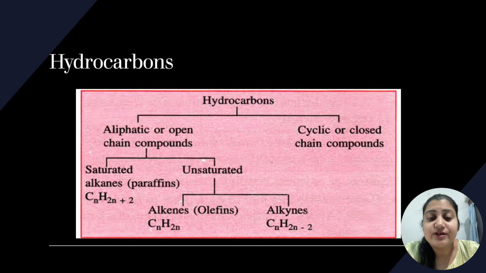Unsaturated has again two parts, alkenes and alkynes. Alkenes molecular formula is CnH2n and alkynes molecular formula is CnH2n-2. Now I will give you an example. Let's take that the carbon atom is single, a single carbon atom. So n will become 1. C only. H, 2n+2 means 2 ones are 2, plus 2 is 4, CH4.